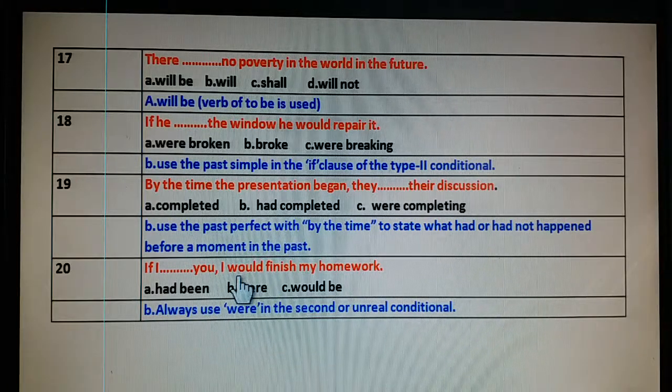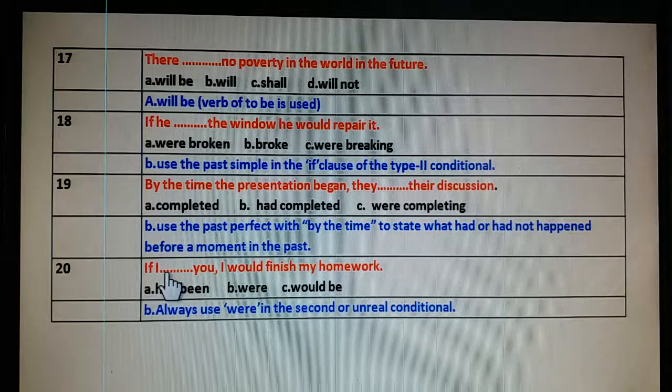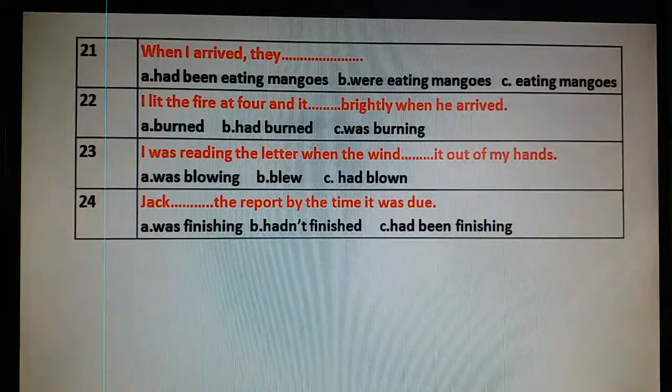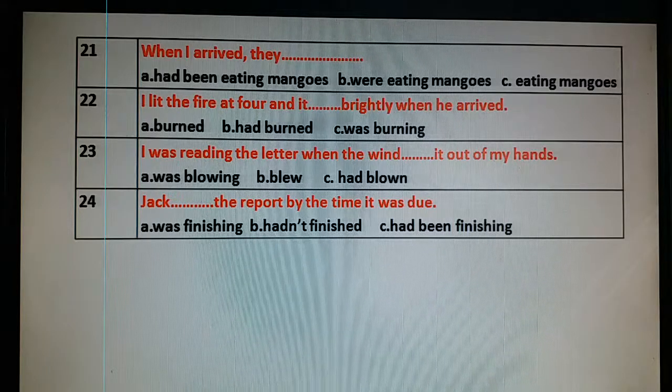Here you see, in the main clause, would plus infinitive has been used. So certainly in the if clause we will use simple past tense, and in singulars also we use were in unreal conditionals. See the last slide of today's lecture.